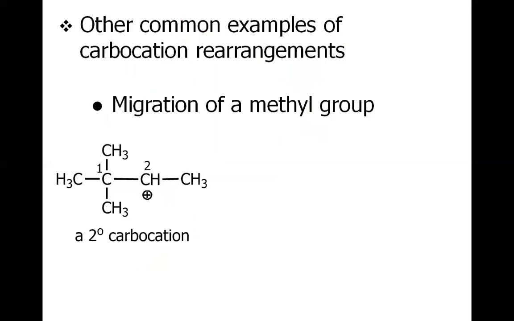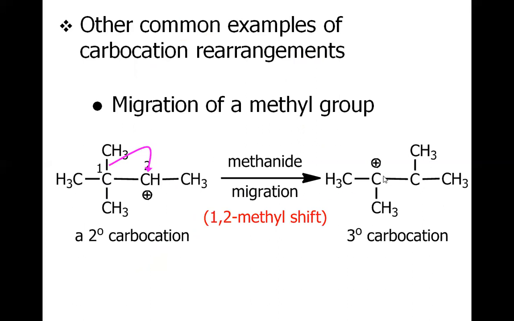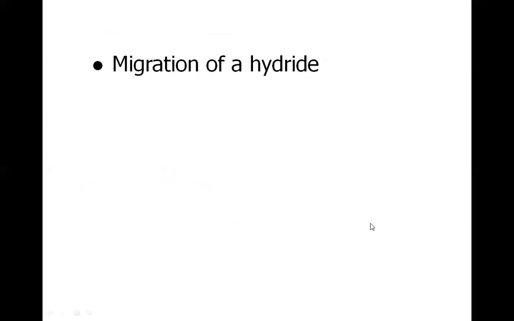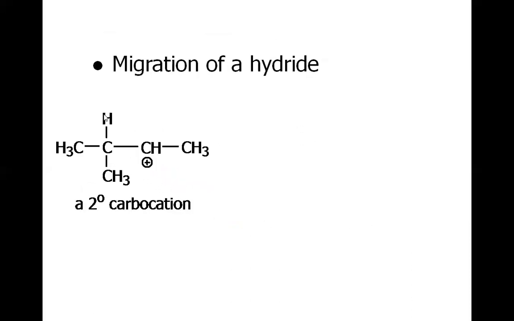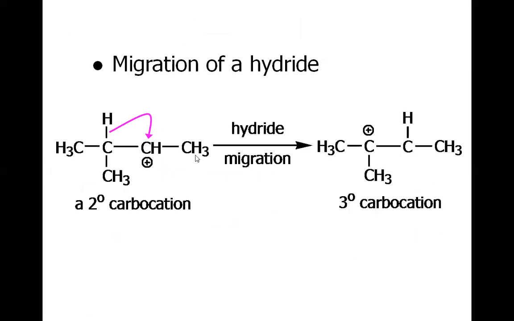Some other common examples of carbocation rearrangement: first, a methyl group migration. The methyl from carbon 1 migrates to the carbocation center to give this tertiary carbocation, so the secondary carbocation is converted into the tertiary carbocation. A hydride may also move to give the tertiary carbocation. In this case, this hydrogen, taking both its electrons, moves to the adjacent carbon center to afford this tertiary carbocation.